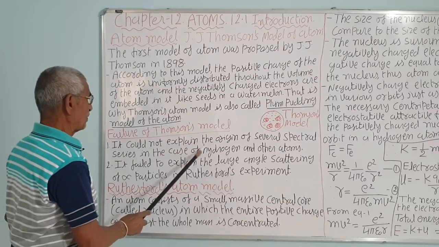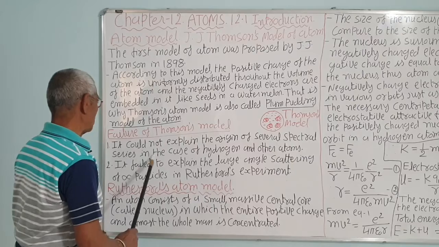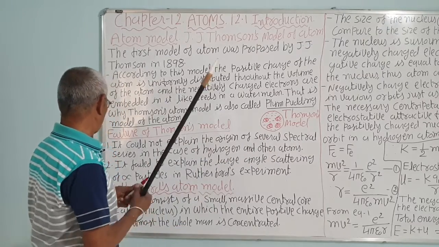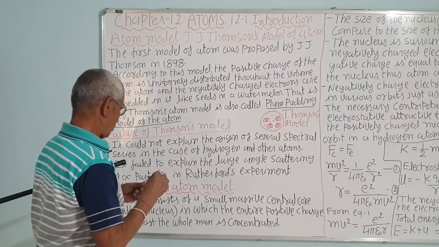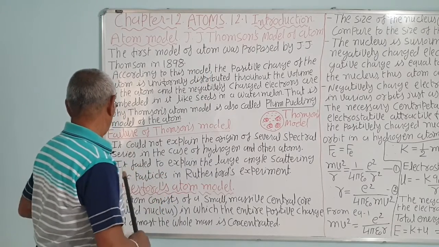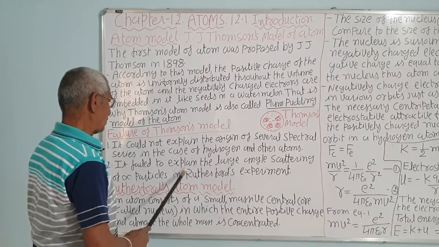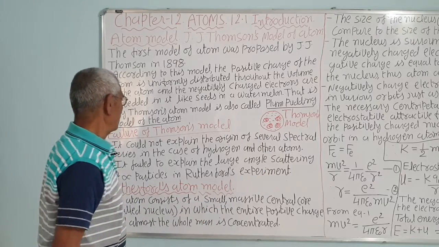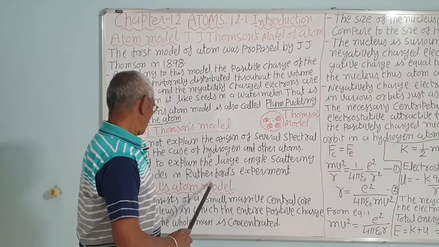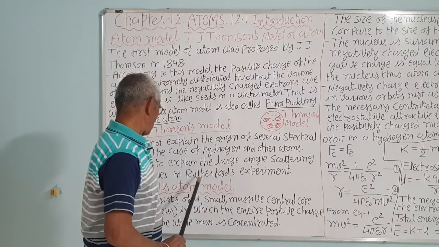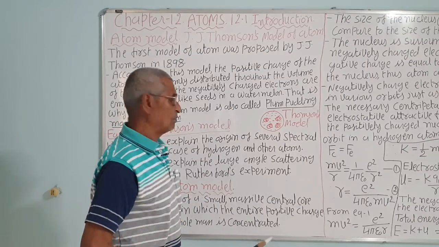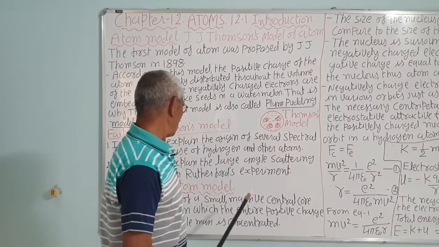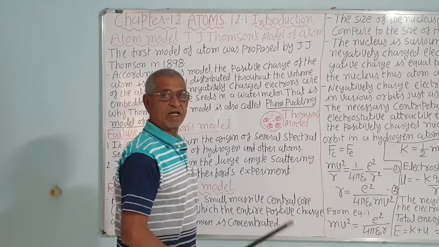Why? It could not explain the origin of the several spectral series in the case of hydrogen and other atoms. When spectral lines were observed, it could not explain those spectral lines. Second point, it failed to explain the large angle scattering of alpha particles in Rutherford's experiment. Rutherford worked in Thomson's laboratory for about 7 months, and his 2 students, Geiger and Marsden, carried out the experiment under the guidance of Rutherford.